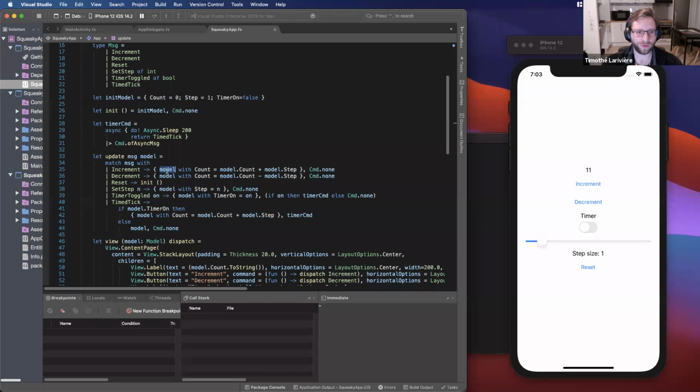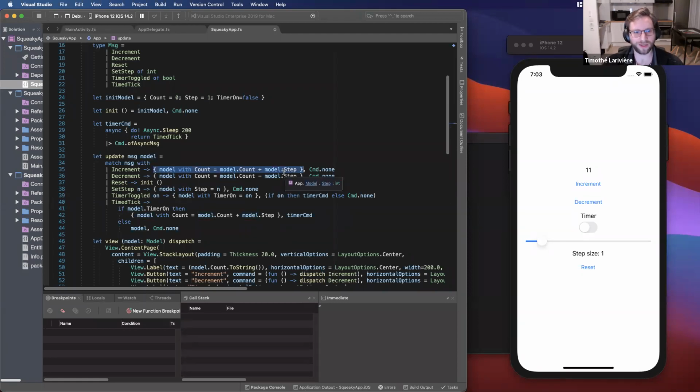So here we duplicate the model and we set a different count for it. So that's how it changes. And since it's functional programming, this line here is actually the result of the function. So update here will return the result of this. So it will return a new state for the application.